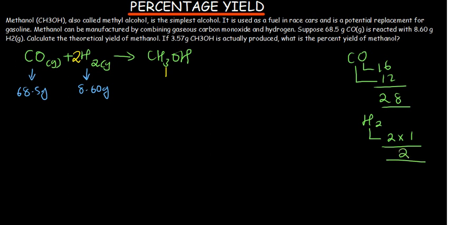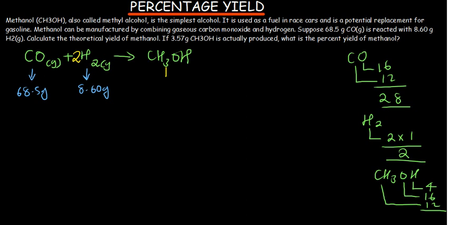And then the methanol: we have got hydrogen, molar mass 1, but we have 4 of them, so 1 times 4, which is just 4. Then you have oxygen, molar mass 16, and carbon, molar mass 12.